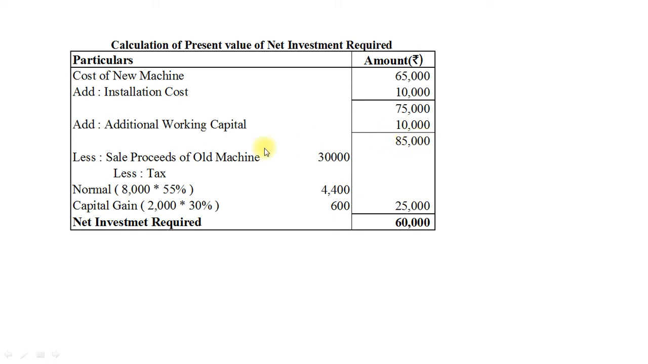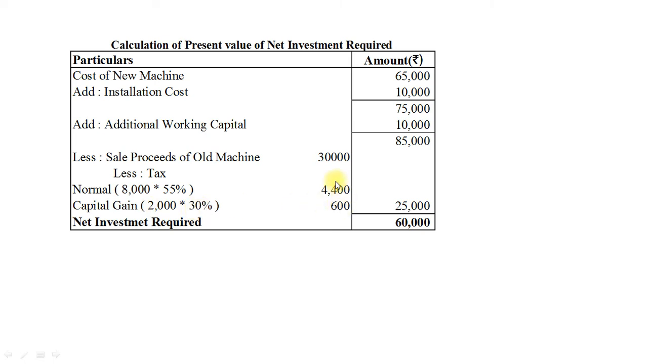Whereas on the other side, we can sell our existing machine, old machine, for rupees 30,000. But we are not going to receive the entire 30,000 in cash because there would be a tax factor. So as we have discussed, there are two types of profit. One is normal profit, that is revenue profit, and the other is capital gain. On revenue profit or normal profit, our tax rate is 55%. So 8,000 multiplied by 55%, that is 4,400, and capital gain would be 2,000 multiplied by 30% is equal to 600.